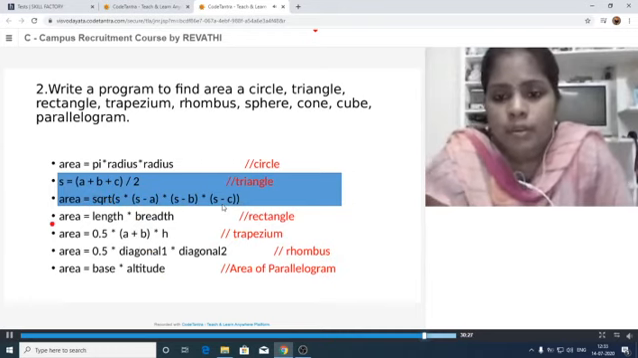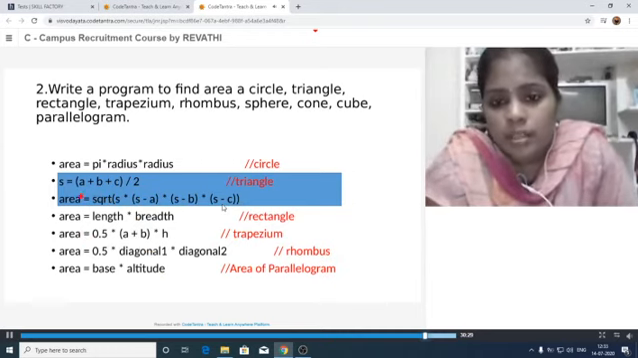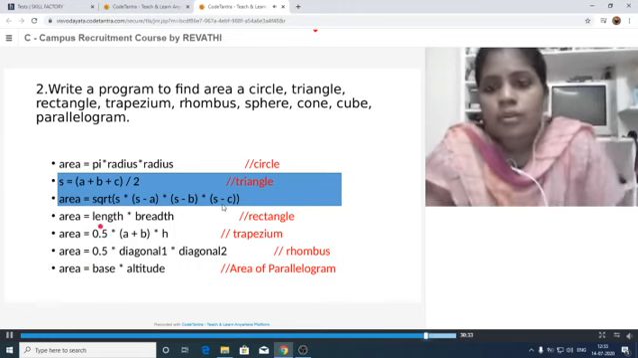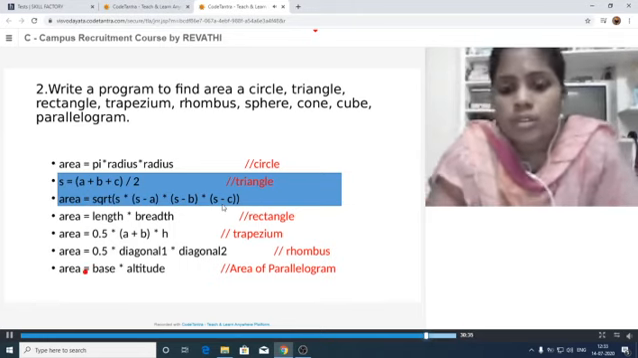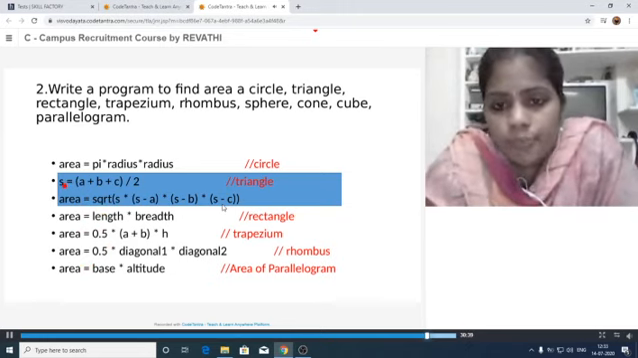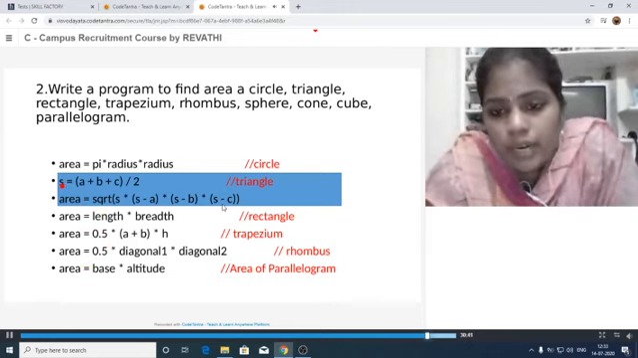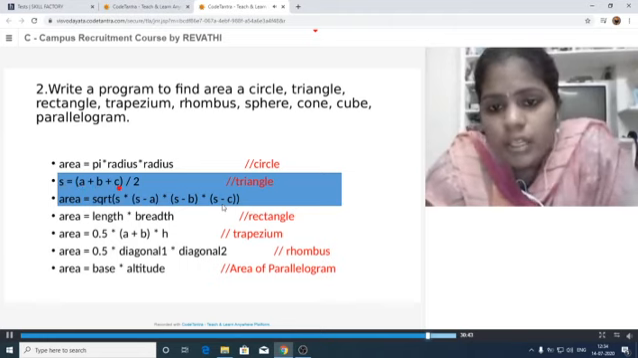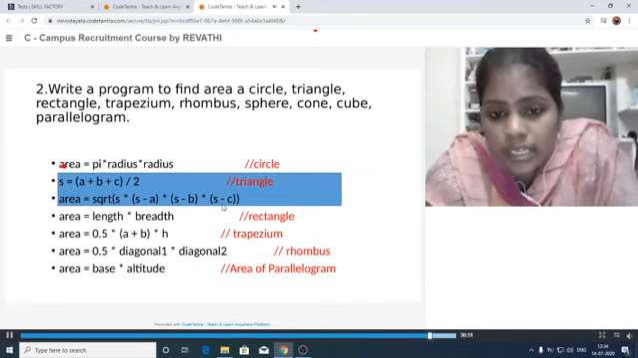Next, for the remaining programs, these are the formulas. So you have to work out depending upon these formulas. Let us see the triangle here. Here we have to write down the formula for S, with A, B, C, the three sides. We have to provide these, and after calculation, the result will be stored in this. Then our area will be calculated.